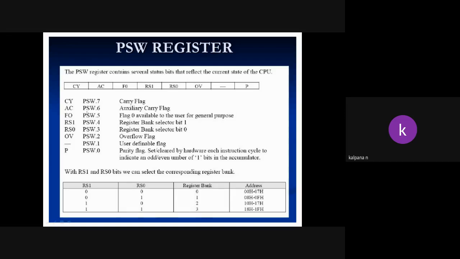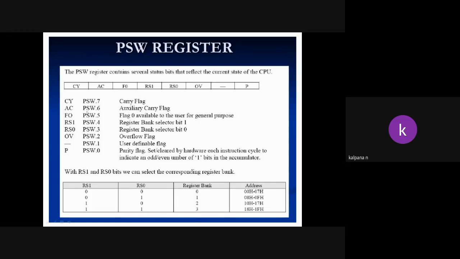If, while doing any operation, we get a carry from the 4th bit to the 5th bit, then the auxiliary carry flag will be enabled, meaning AC goes to 1. CY: if we get any carry in the result, we get the carry flag.